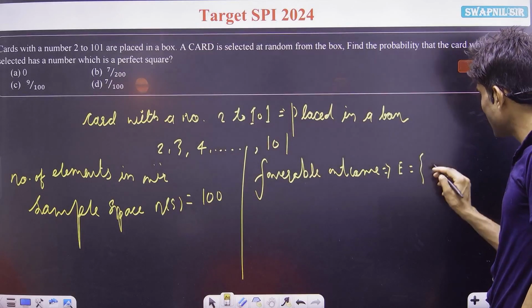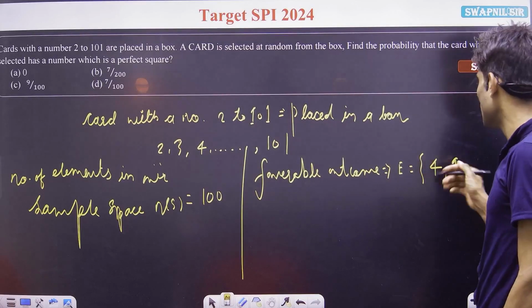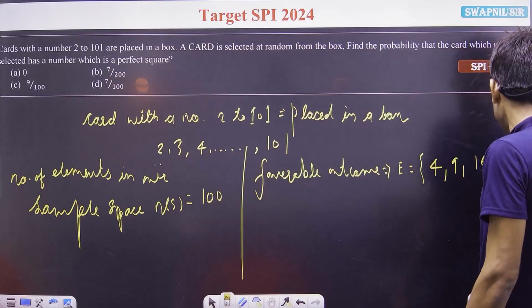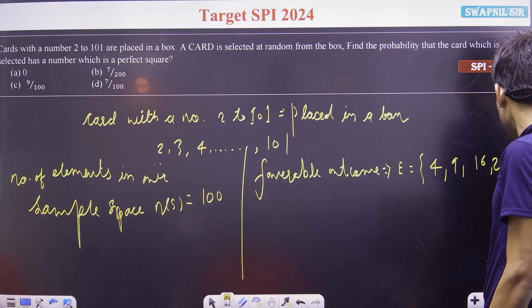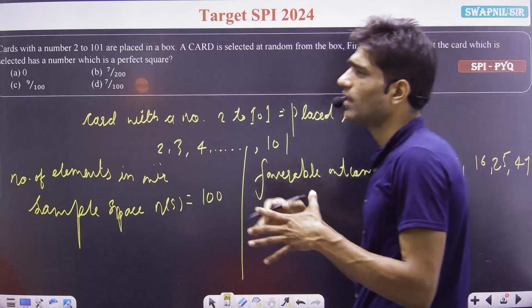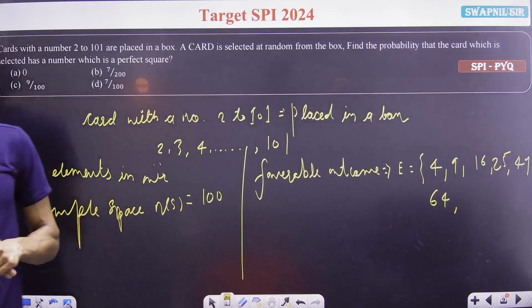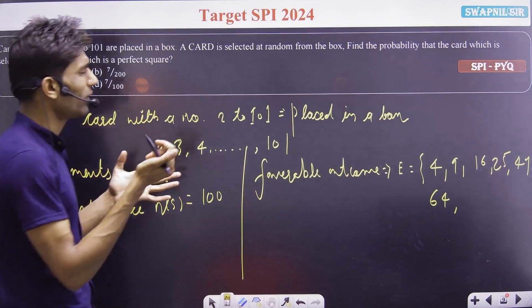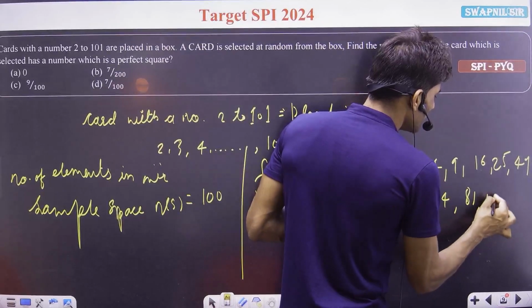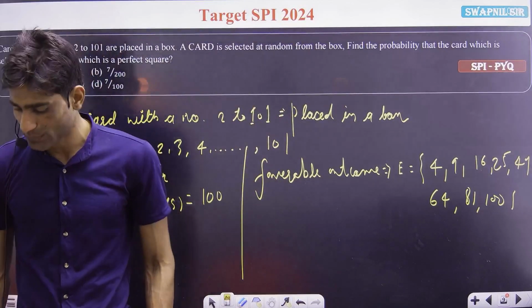Set E contains the perfect square numbers 4, after that 9, after that 16, 25, after that 49, 64. What do we have more? 49, 64, 81 and 100. These are the perfect squares. If you take their square roots, you will get perfect square numbers.